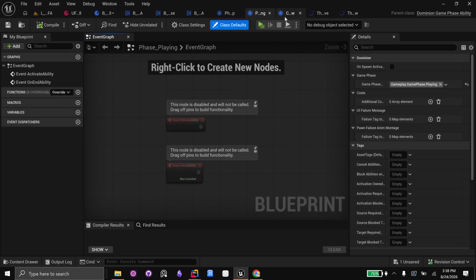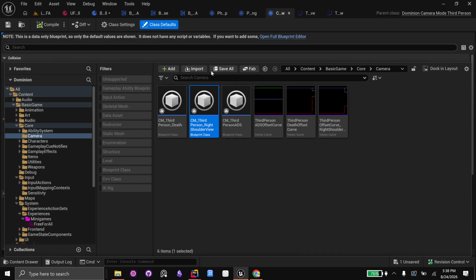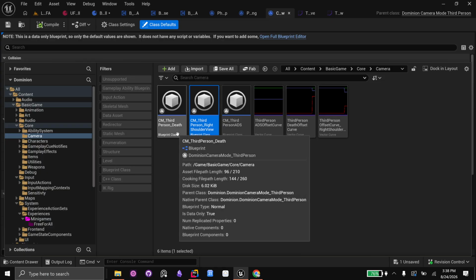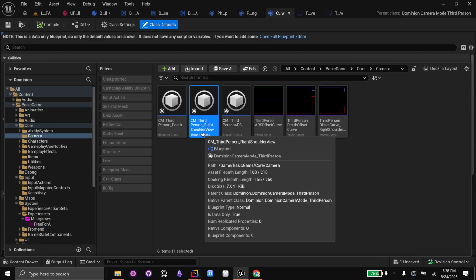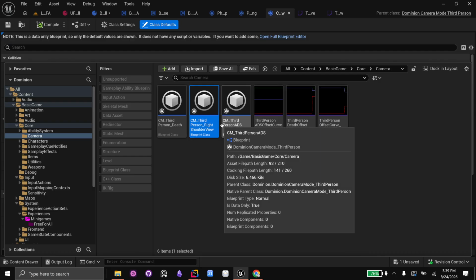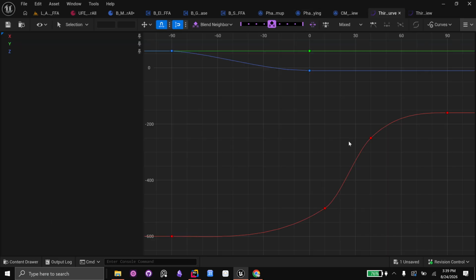Basically, all it is, we can have multiple different camera modes. We can have a death one, so let's say it's a camera mode on death. It goes further out, and I'll show you that in a little bit. We have an aim down sight one. We have an over the shoulder one for third person. And we can simply make first person camera modes. If you want the camera to be located in the chest, we can do that. If you want it located in the head area, we can do that. It just involves customizing the values.